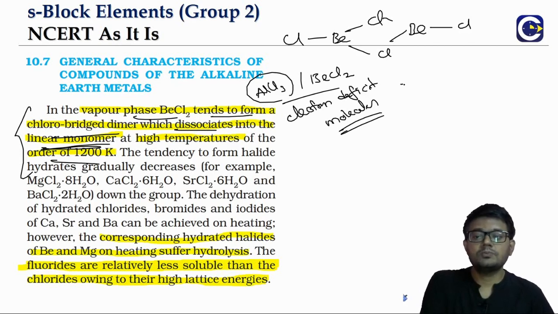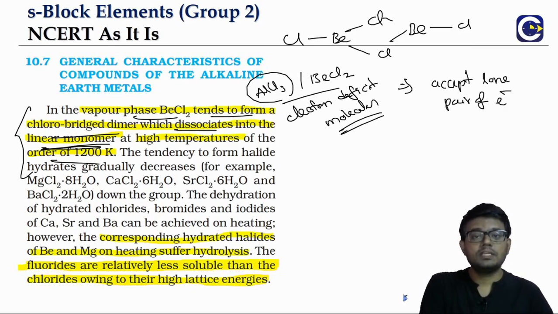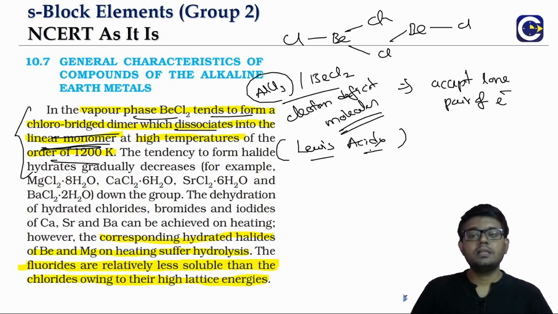And electron deficit molecules means they will have a tendency to accept lone pairs of electrons given by some electron rich species. Remember in the ionic equilibrium chapter, we talked about the theories of acid and base, right? So these electron deficit molecules can act as Lewis acids. We'll discuss it in a while. This property of AlCl3 and BeCl2 is useful in the reactions of organic chemistry also. We call them Friedel-Crafts reactions. We'll talk about it a little later, when we discuss the similarities between beryllium and aluminum.